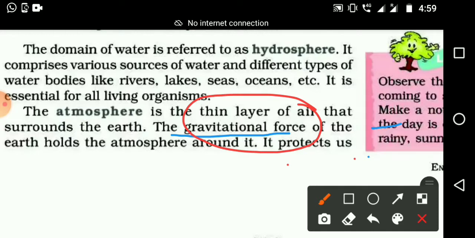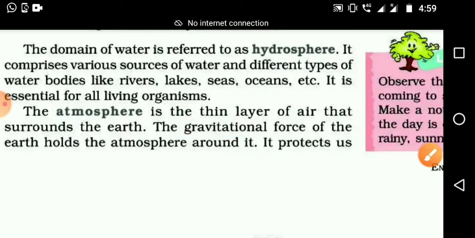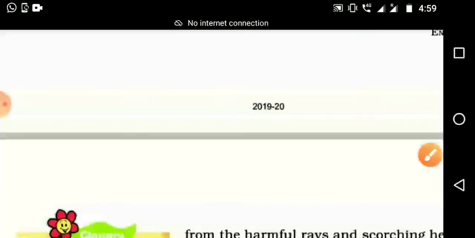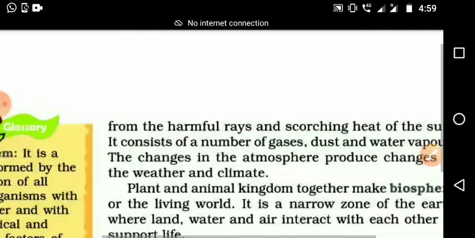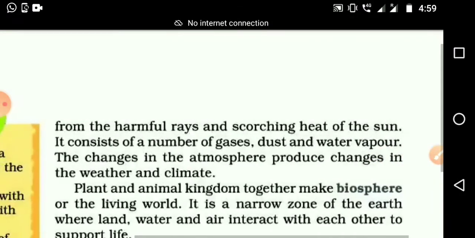Like that, the gravitational force holds and pulls the atmosphere around the earth. It protects us from harmful rays and scorching heat of the sun.